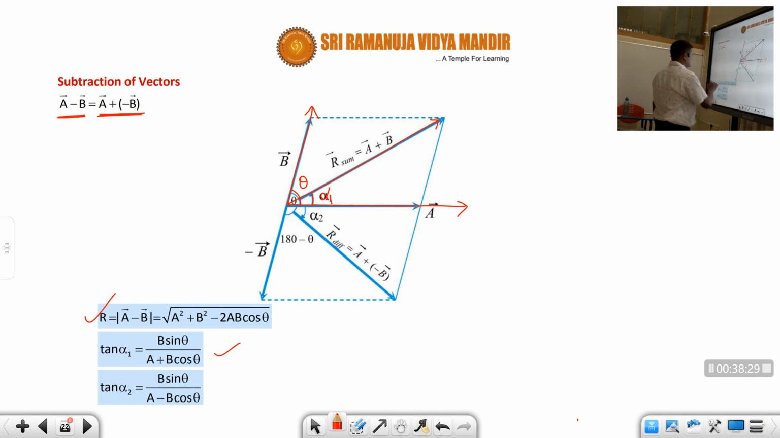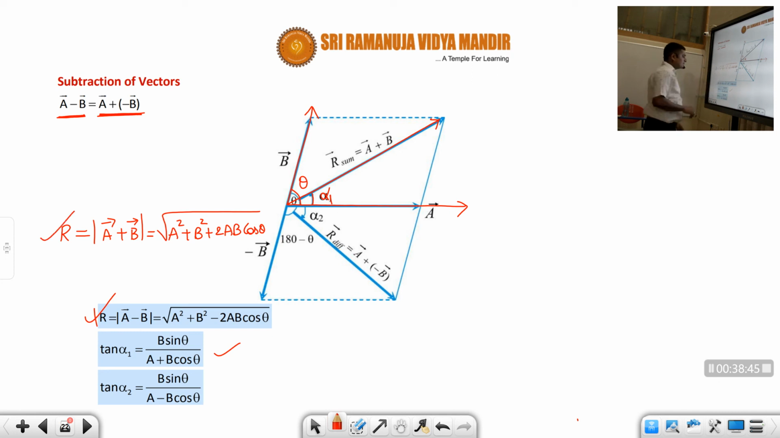Sorry. The resultant is given by r is equal to the magnitude of a bar plus b bar is equal to under root a square plus b square plus 2ab cos theta. Okay, students. This is the magnitude of the resultant of these two vectors, addition of vectors.